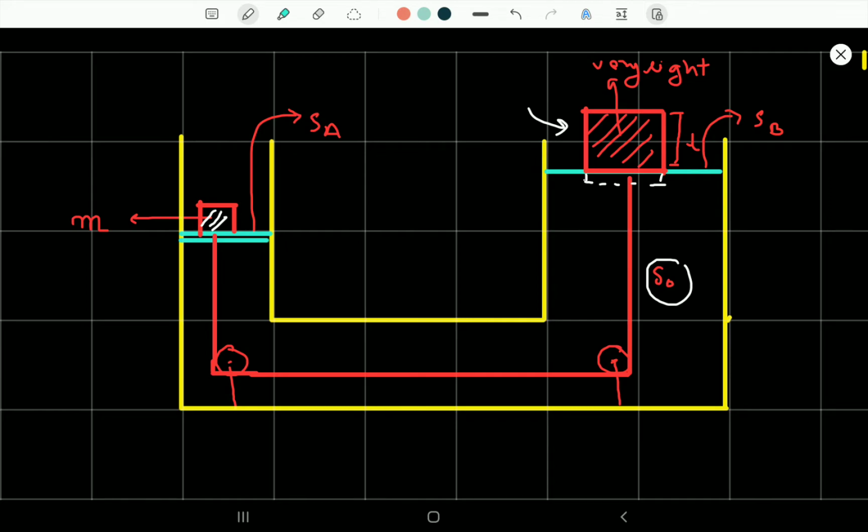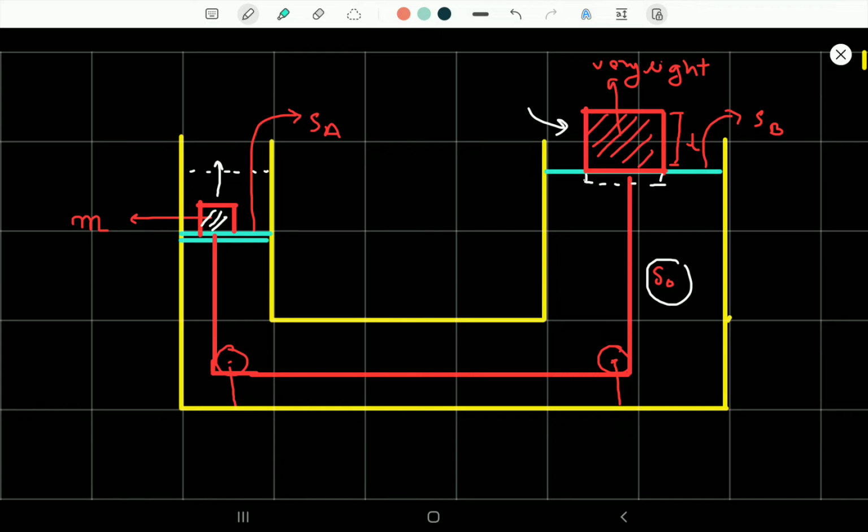So what we need to find is, if we remove the mass m gradually, then what would be the maximum height at which the piston would stop. Okay, so we need to find the height at which the piston would stop. So let us try to solve the question. It's a good question, I must say.